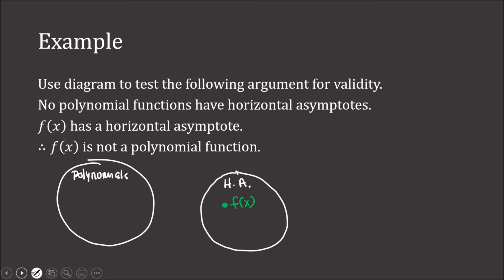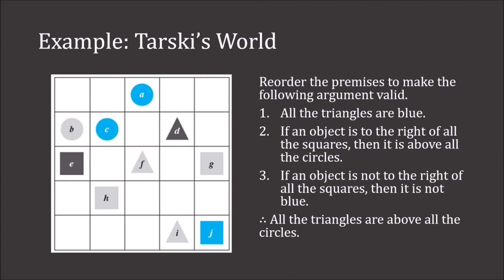And now let's look at one final example using a Tarski's world. We wish to reorder the premises to make the argument valid. So we have three premises. The first premise is that all the triangles are blue. The second is that if an object is to the right of all the squares, then it is above all the circles. Finally, if an object is not to the right of all the squares, then it is not blue. Our conclusion is that all the triangles are above all the circles.